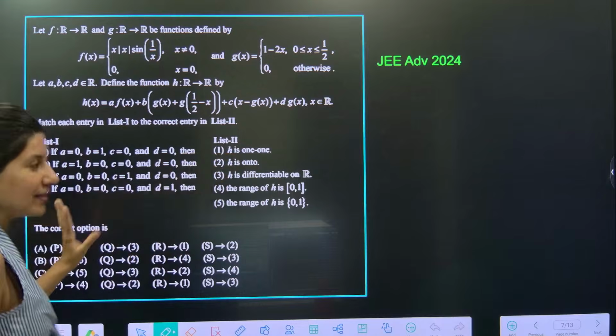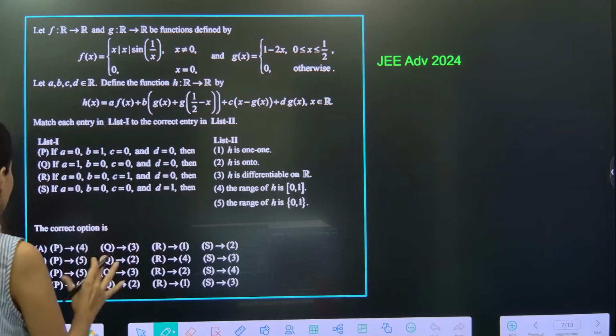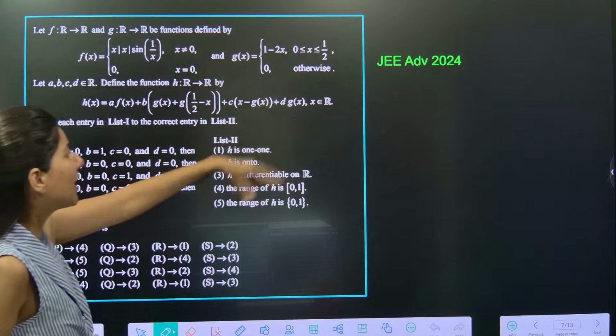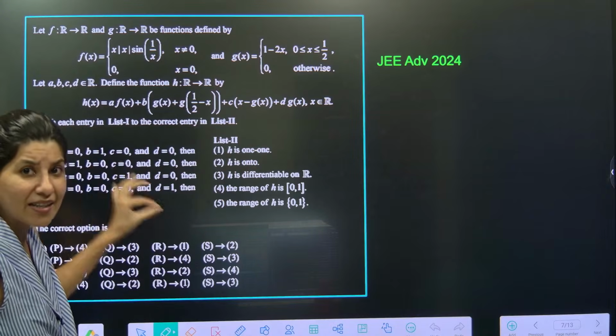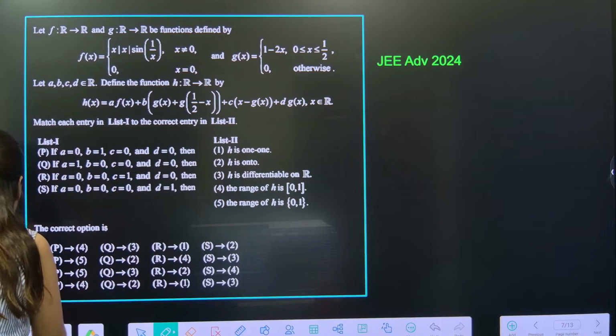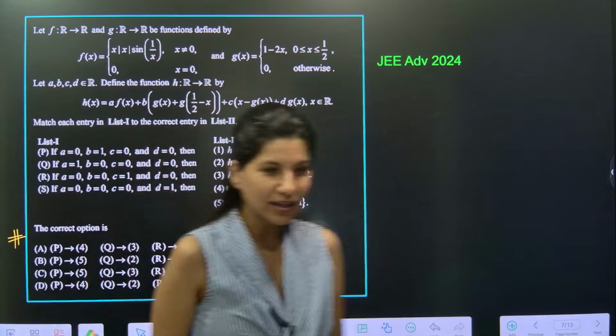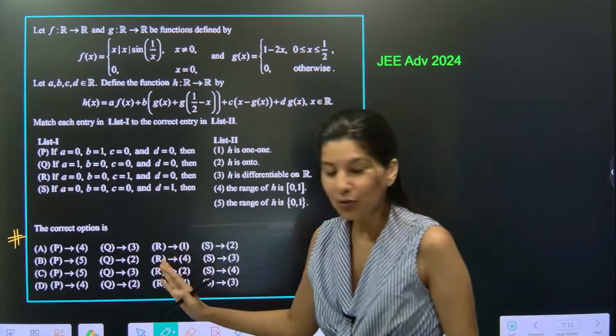Let's watch this question nicely and you are going to fall in love with it. Please understand, do not look at the question in the beginning. For matrix type, always look at the options first. Yes, I am telling you the trick.